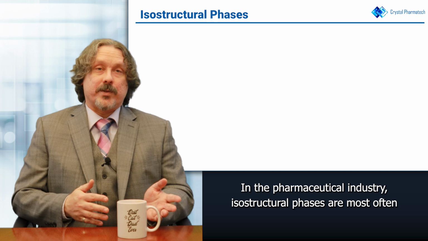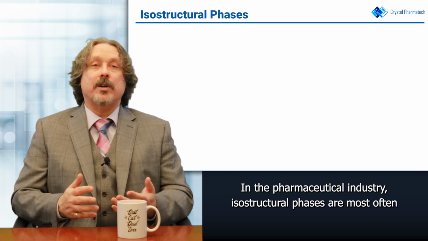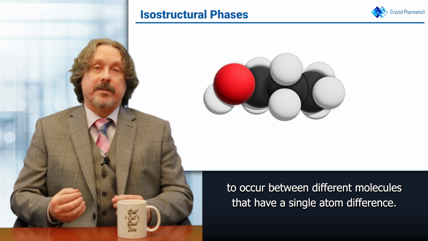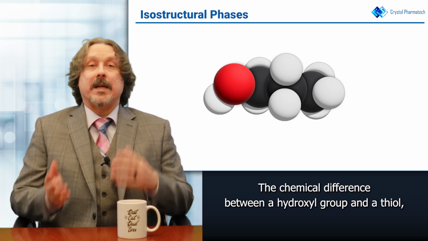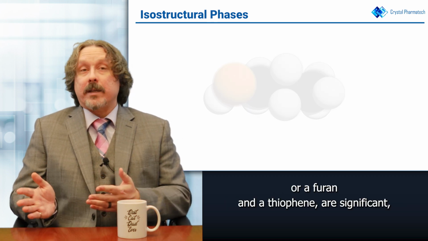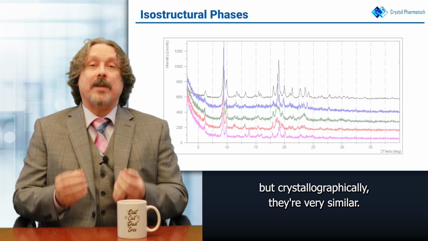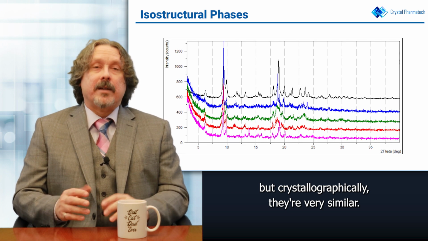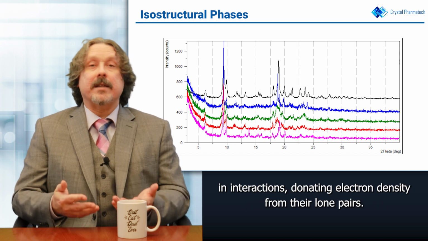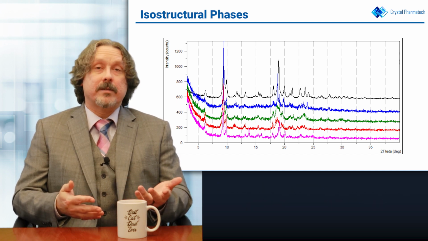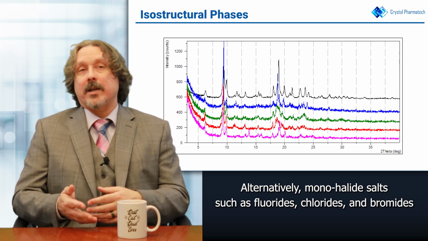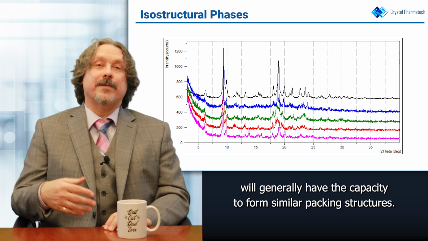In the pharmaceutical industry, isostructural phases are most likely to occur between different molecules that have a single atom difference. The chemical difference between a hydroxyl group and a thiol, or a furan and a thiophene, are significant, but crystallographically they're very similar. They will have almost identical bond angles, and both can engage in interactions donating electron density from their lone pairs.